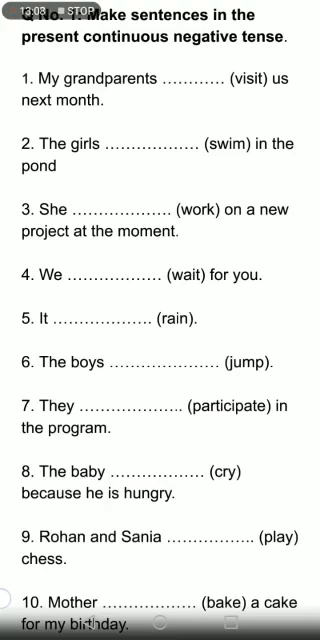Remember class, you are not going to change them into positive. You are going to change them into negative. But of course, for your ease, you can first change them into positive and then add not after the auxiliary verb. So what you have to do is just add not after the auxiliary verb, which is, am, are, and add ing with the main verb. Alright class, this is your homework for today.